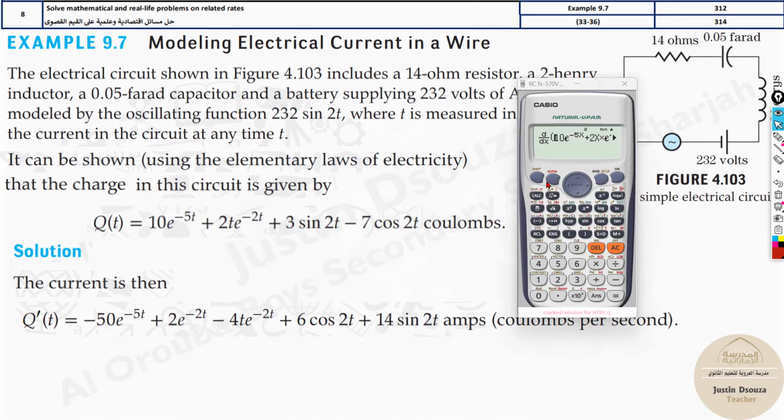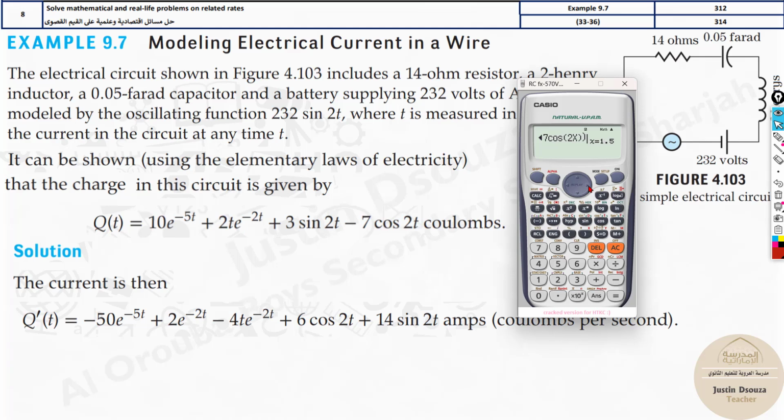The calculator method involves pressing shift and the symbol over here, that's dy by dx, and then typing this entire equation. 10 e to the power minus 5. There is no t, we write it in terms of x as the variable. 2x e to the power minus 2x plus 3 times sine. You don't need to put multiplication after 3. It's understood when you write 3 sine, they both are multiplied. Minus 7 cos 2x. And now take a random x value.